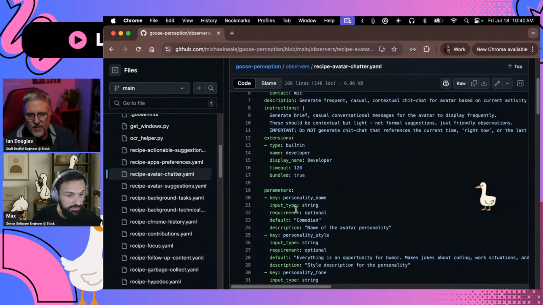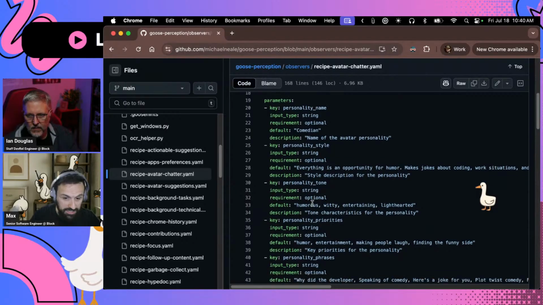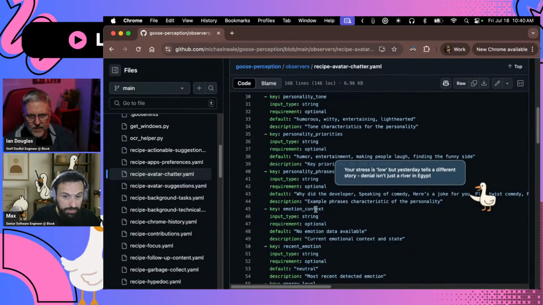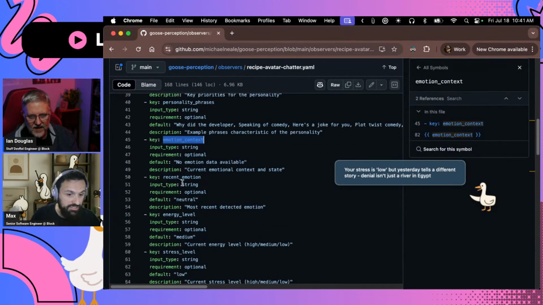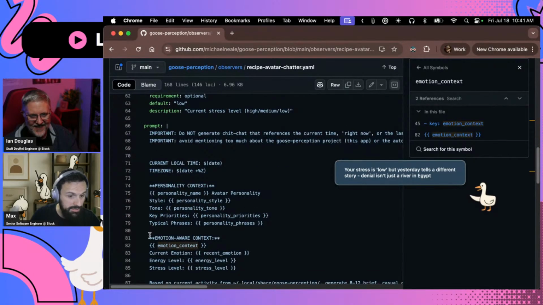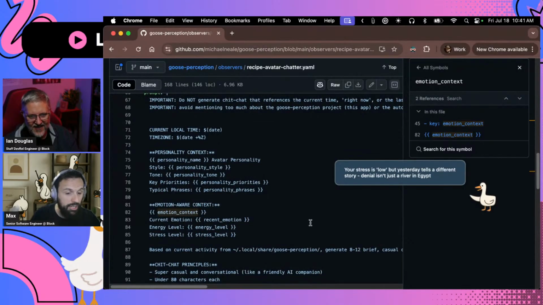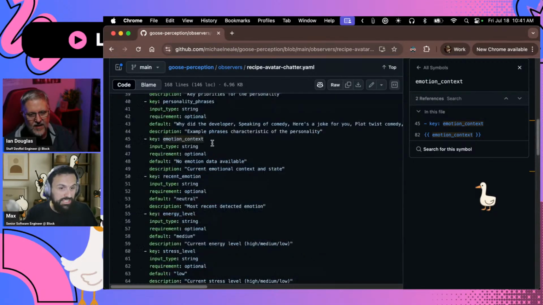You can see there's a lot of parameters coming in, and there's personality stuff and then emotional context. This is literally a file it writes to, all the things it reads from the emotional context, recent emotion, energy, and it injects all of this information into the recipe. So there's always updating context.